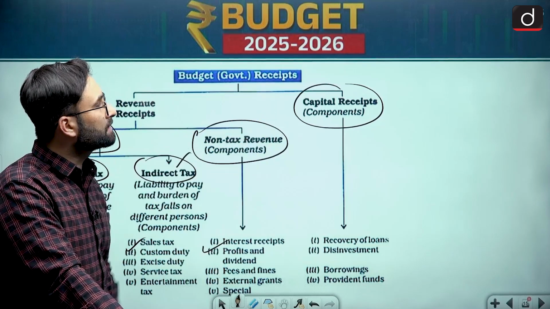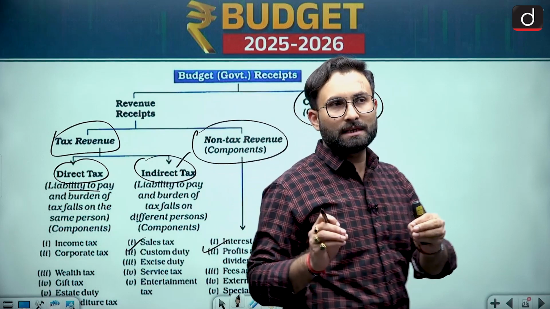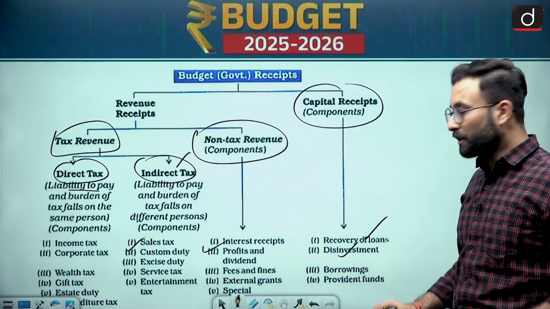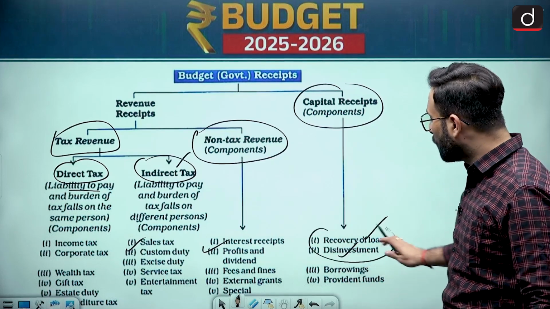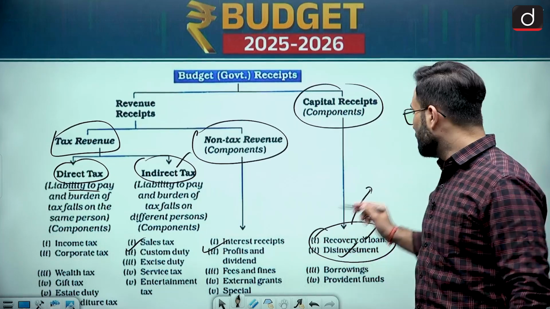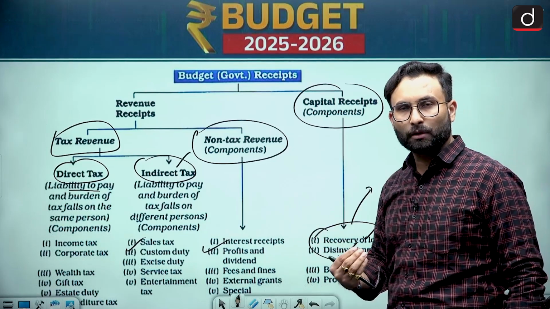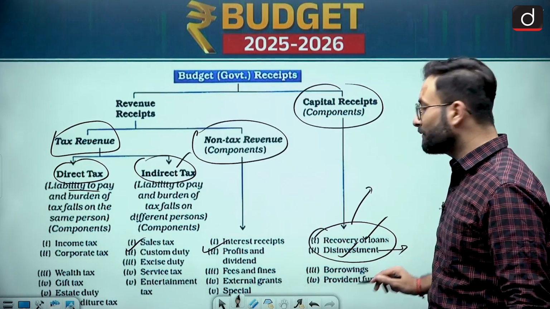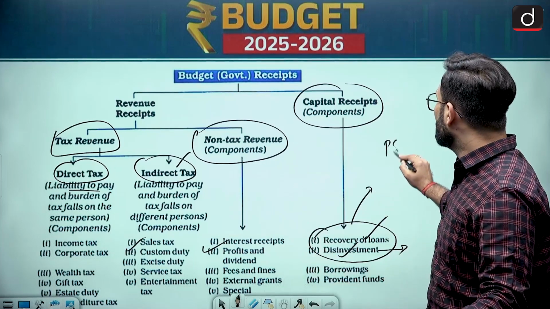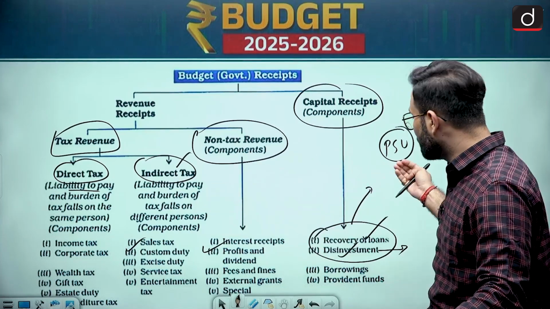Now coming to the capital receipts, these are basically those areas wherein you will be having the recovery of the loans, disinvestment, etc. Now if you are going for the recovery of the loans or the disinvestment, that means you are either lessening the liability because you are recovering the loan, you are getting some money out of it, and when we are talking about the disinvestment, you are basically reducing your assets. If there is a PSU and you are going for the disinvestment, that means you are selling your assets. So that is something which is happening over here.